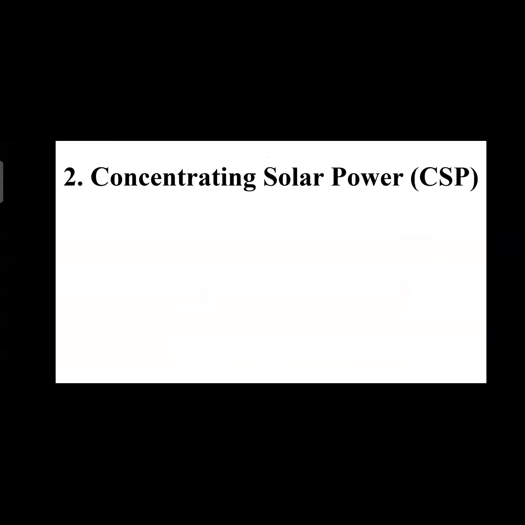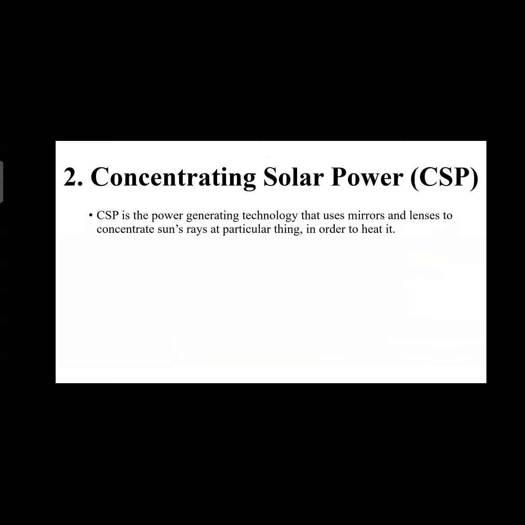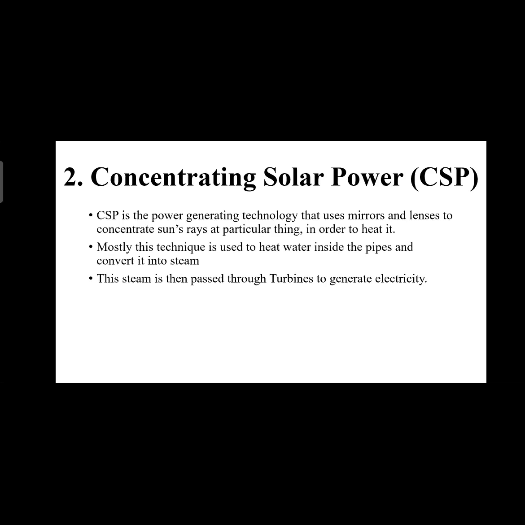Okay. Now, concentrating solar power. Concentrating solar power is a power generating technology that uses mirrors and lenses to concentrate sun rays at a particular point in order to heat it. Mostly this technology is used to heat water inside pipes and convert it into steam, and then the steam is passed to turbines to generate electricity for the cities. Electricity is generated in the same way as in conventional power plants.